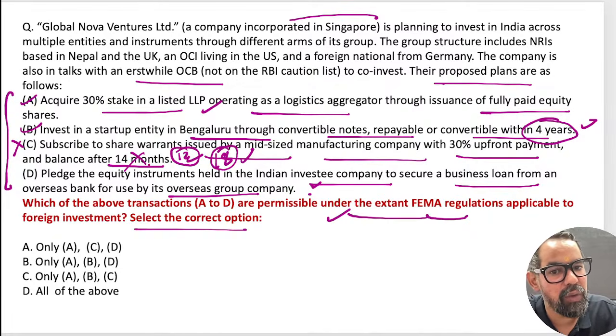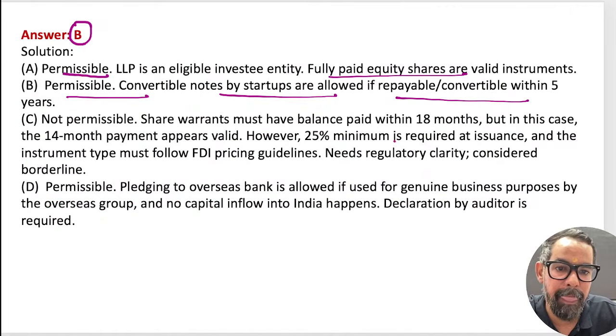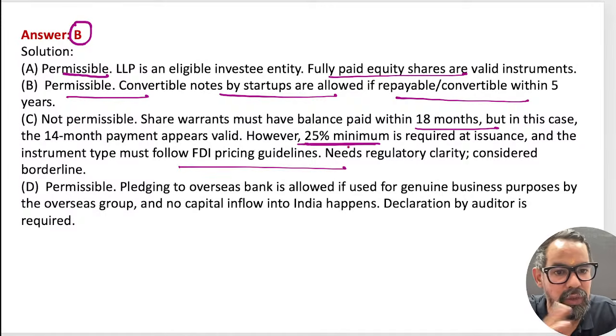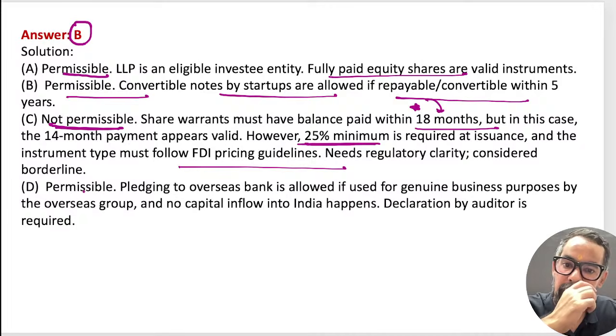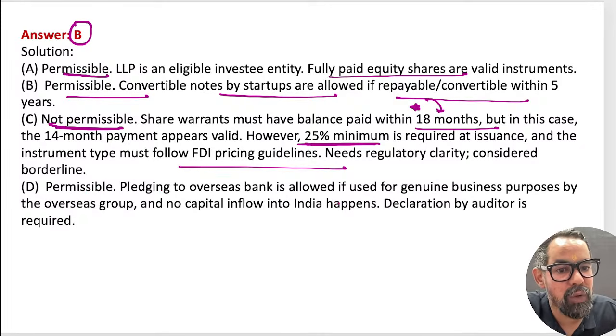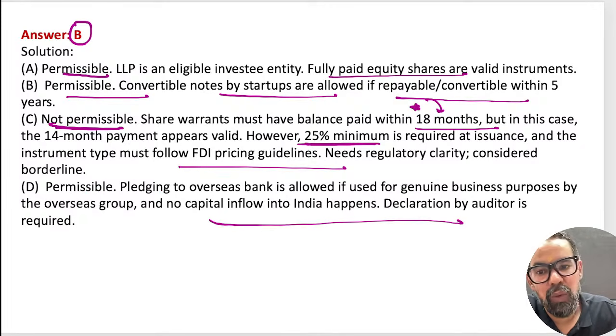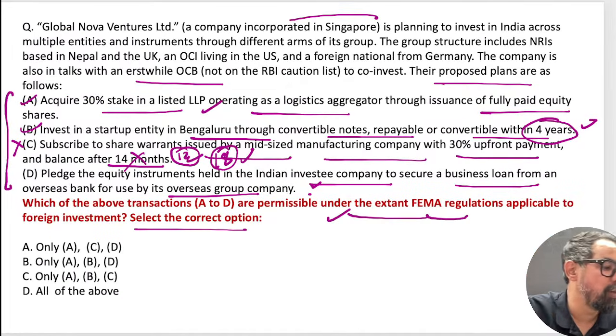For sure it is the 14 month case. In the case of share warrants it is 18 months, right? So it is 18 months and 25%. However, 20% is required, but they have already paid 30%, so that is not an issue. But the issue is with the timeline itself, right? It should be 18 months, so that's why it is not permissible. Then D, pledging the overseas shares, is allowed. So the only wrong statement is this option. Correct?